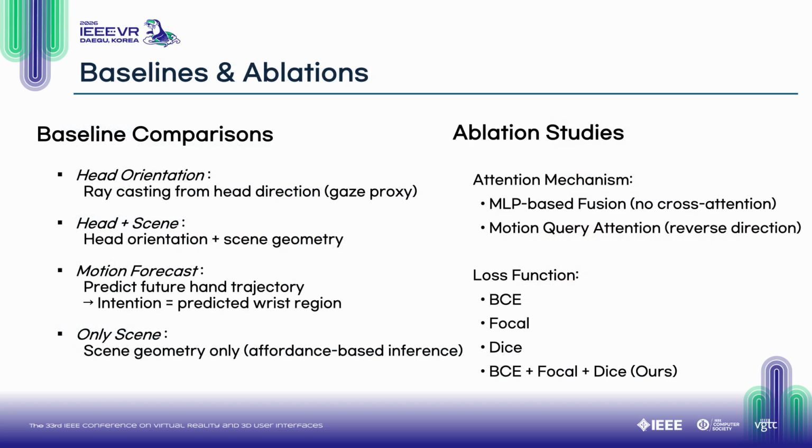For baselines, we tested whether simpler cues are already enough for 3D intention prediction. Head orientation assumes users interact with what they look at. Head plus scene adds scene geometry for spatial context. Motion forecast predicts future hand trajectories and infers intention from the predicted wrist position. Only scene relies purely on scene appearance without any human cues. For ablations, we analyzed what makes our model effective, replacing cross-attention with simple MLP fusion, reversing the attention direction, and comparing different loss functions, including BCE, focal, dice, and their combination.